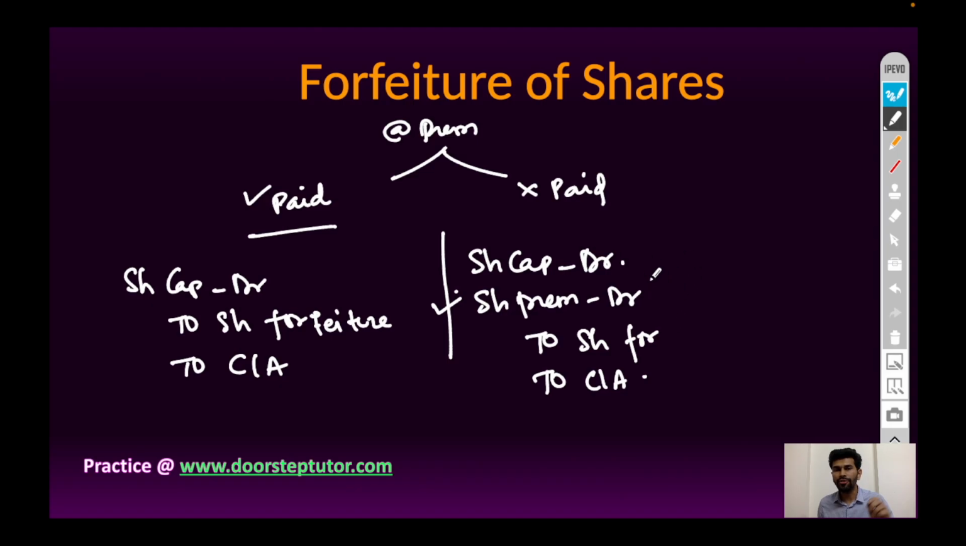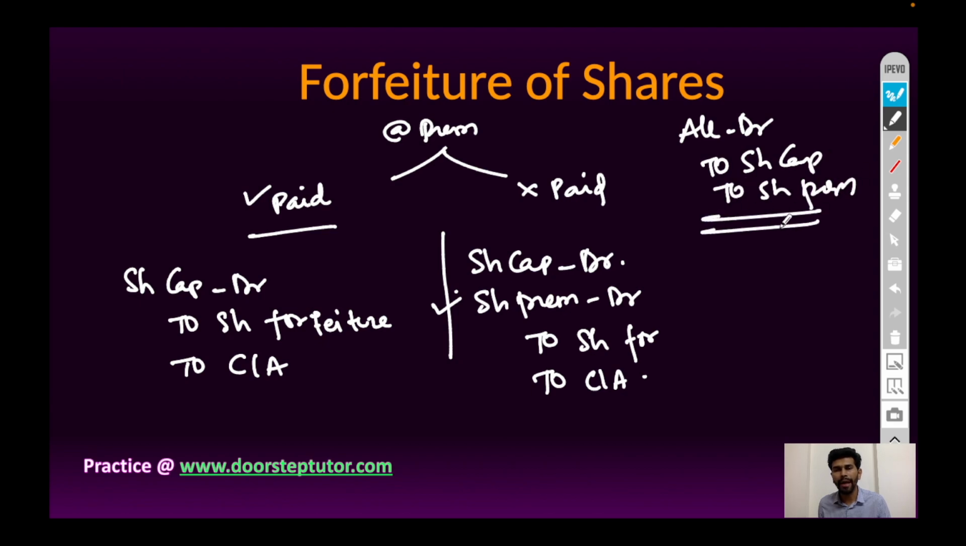The premium money which is not received will be debited because earlier it was credited when allotment money was due. The journal entry was allotment account debit to share capital account, to share premium account. So at the time of allotment money due, we credited the share premium account, but if the money is not received from the applicant, in that case the share premium account will be debited to cancel the effect of the previous entry.